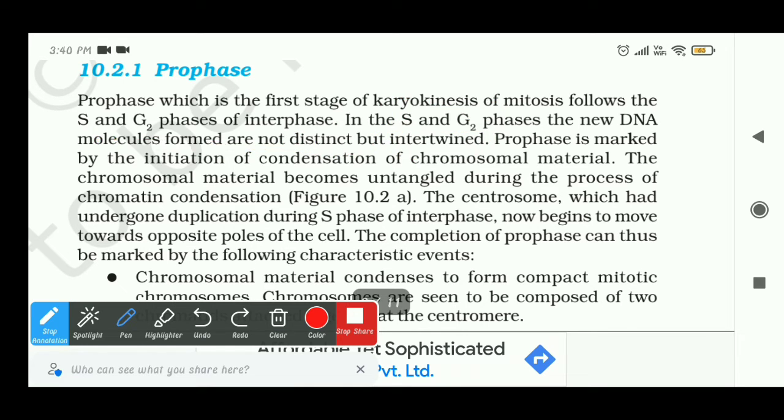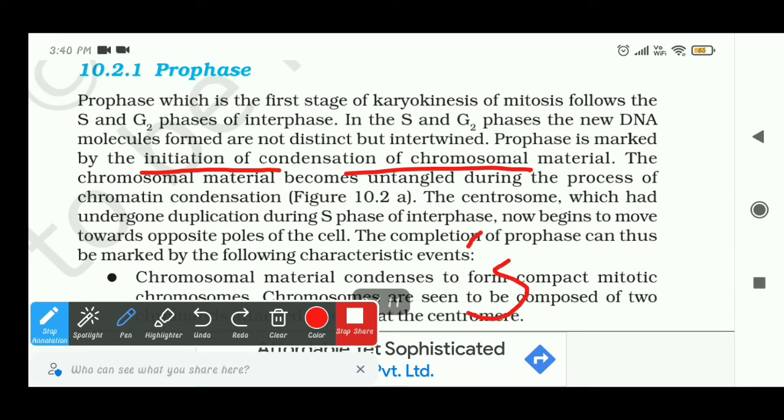Prophase is marked by the initiation of condensation of chromosomes. The condensation of chromosomal material starts from prophase. The chromosomal material becomes untangled.